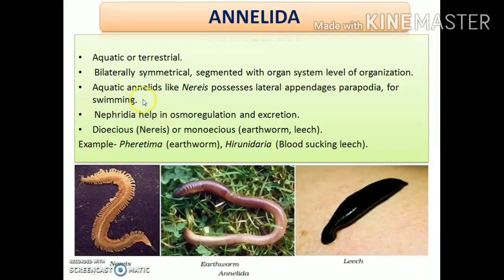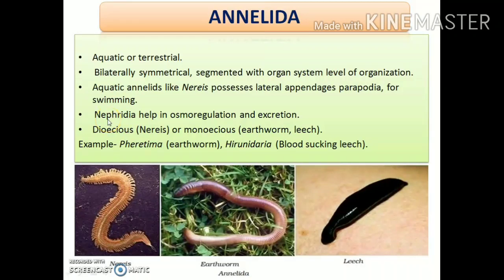Next, aquatic annelids like Nereis. This is an annelid, an animal belonging to the phylum Annelida, which is aquatic in nature. That is, it mainly lives in water, and aquatic annelids have some feet-like appendages termed parapodia, which help them in swimming. Because to live in water, the animal should know how to swim, and these lateral appendages, the parapodia, are present in the body to help them swim. Clear?